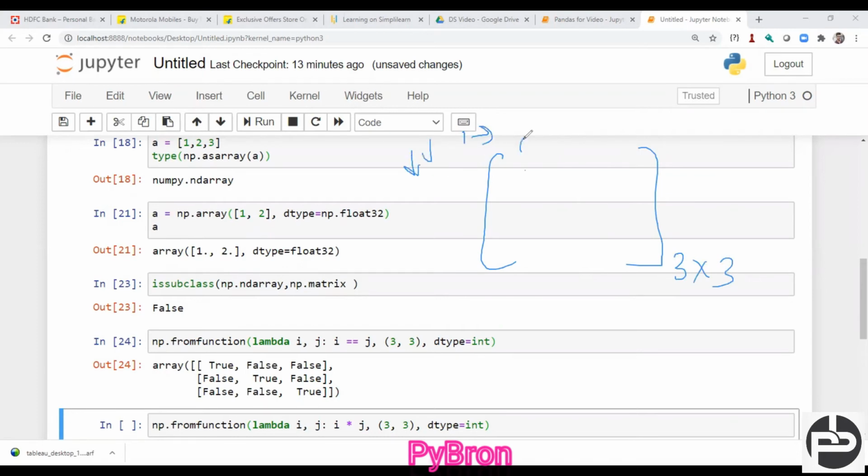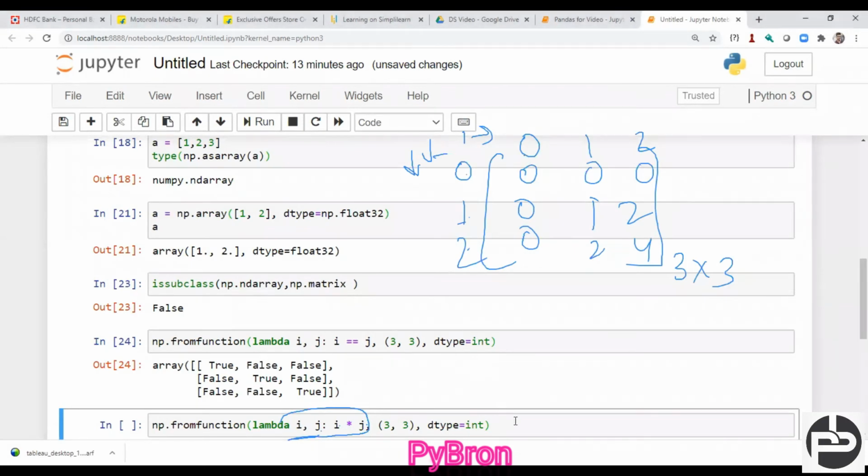And the value is going to start 0 1 2, and this value is going to start 0 1 2, right? And now I would like to print on behalf of this condition, i into j, that value. So 0 into 0 is 0, 0 into 1 is 0, 0 into 2 is 0, 1 into 0 is 0, 1 into 1 is 1, 1 into 2 is 2, and 2 into 0 is 0, 2 into 1 is 2, 2 into 2 is 4, and I should get this kind of matrix, 0 0 0, 0 1 2, like this. So let's see whether I am able to get it or not.